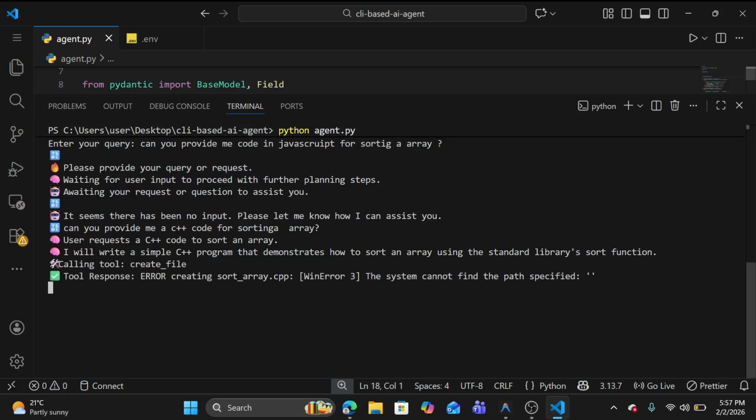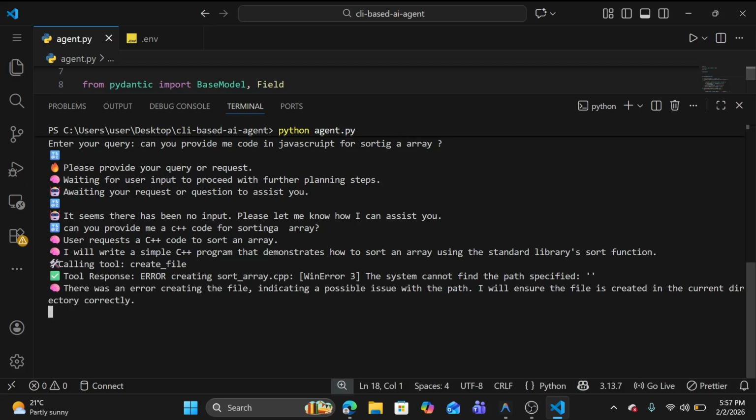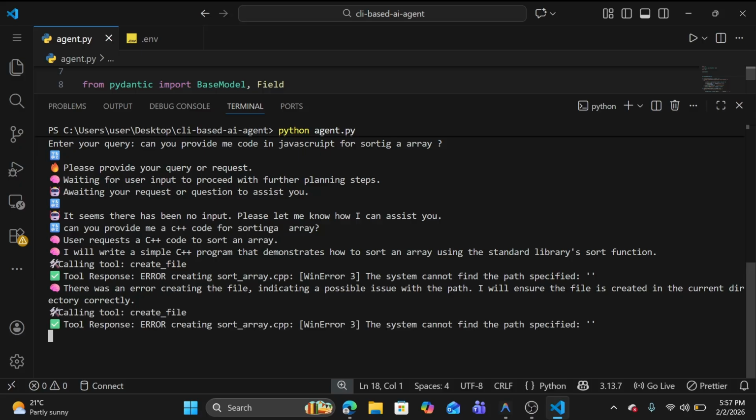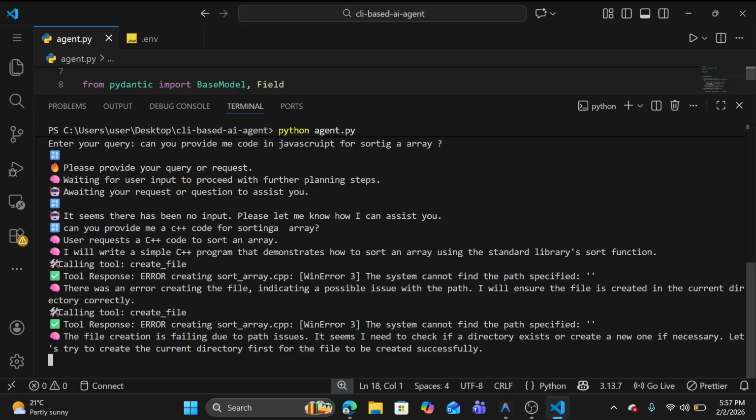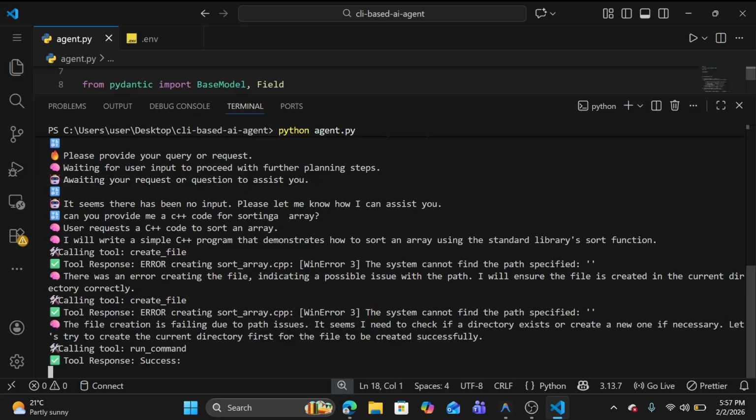So it's calling a tool, create file. The tool response: creating sort array.cpp, the system cannot find the path. There was an error creating the file, indicating a possible issue with the path. I will ensure the file is created in the current directory, calling tool create file. You can see it's not able to create the file. Here it's able to create the file successfully.